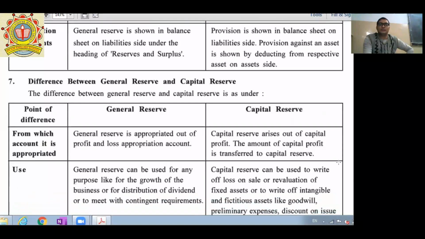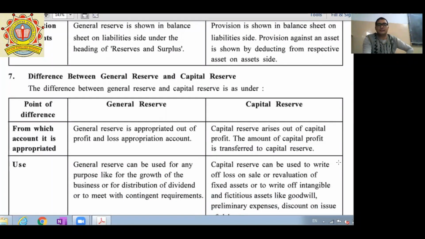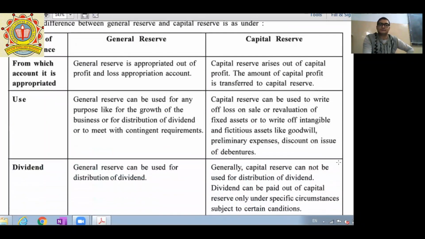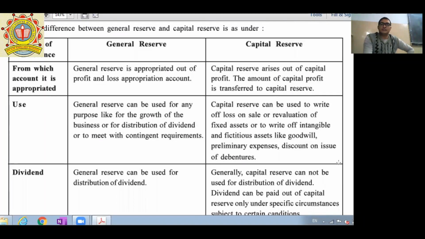Okay. Next one is the difference between general reserve and capital reserve. It is not so important, but we are completing it once. General reserve is appropriated out of the P&L appropriation account, while capital reserve is created out of capital profit, and hence this amount is transferred to capital reserve. Next, general reserve can be used for any purpose like growth of the business or for distribution of dividend or to meet any contingent liability. While capital reserve has certain specific use.